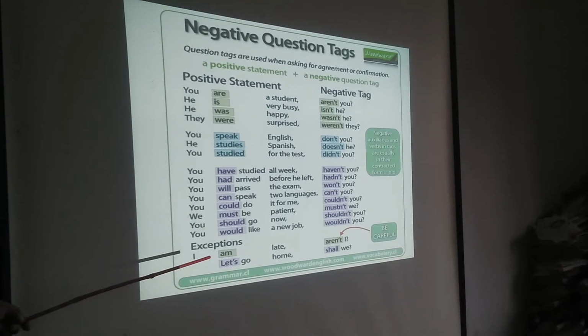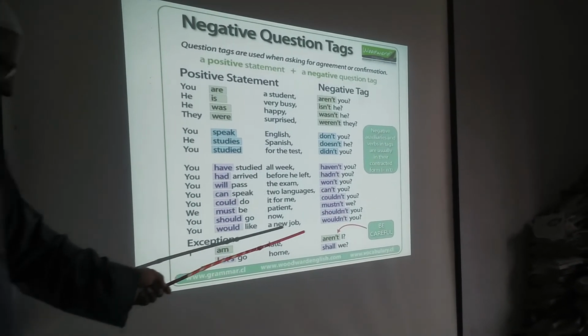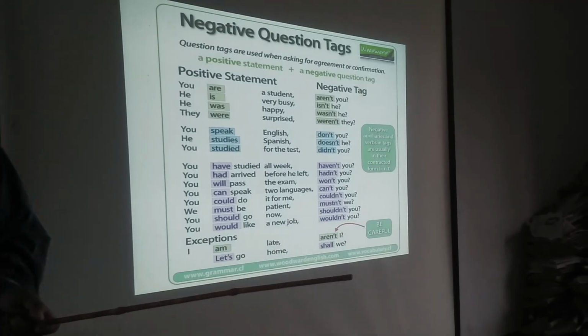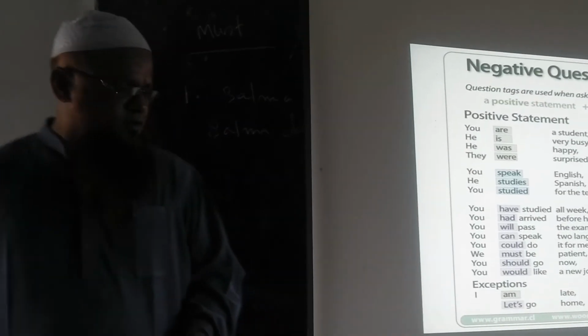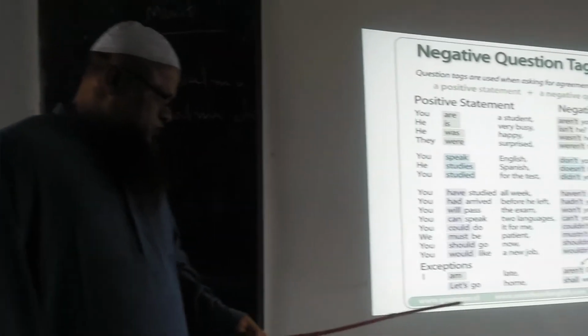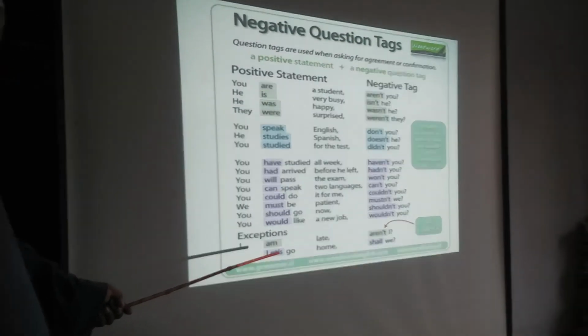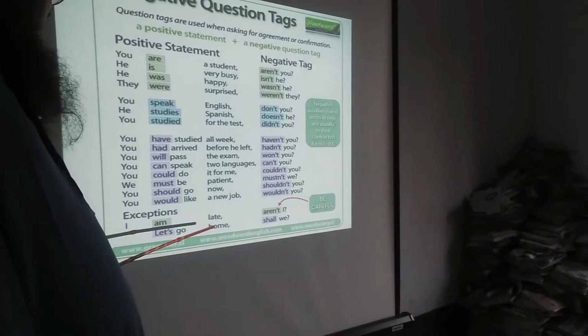But for am, we use aren't I. If any student writes ain't I, that is also right, but most of the time the right form is aren't I.